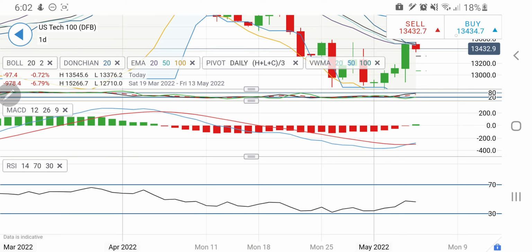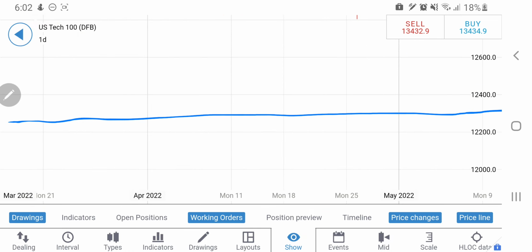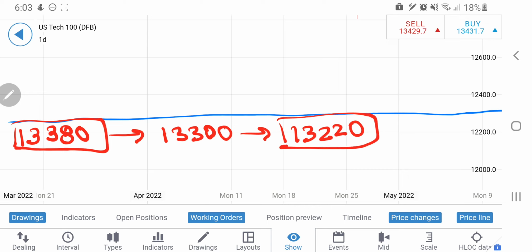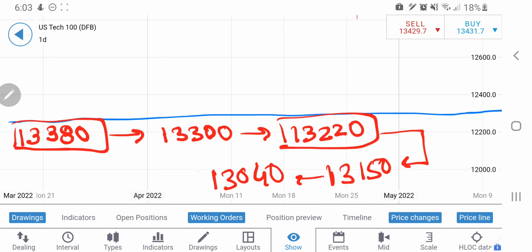Now considering this, let me give you the trading levels for the day. So first let's talk about the levels to go short. This is very clear. I am keeping a little cushion out there, 13,380 levels. Here you can go short. One can expect 13,300, a very strong support, and then 13,200. These two levels I'll be watchful of. Only if it breaks this zone at 13,220, I'll expect that it is trying to act bearish, and it will try to fall towards 13,150 and 13,040. Now these levels are going to be fairly strong support zones for any downward move on Nasdaq 100.